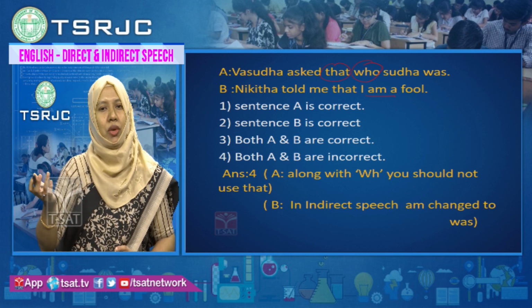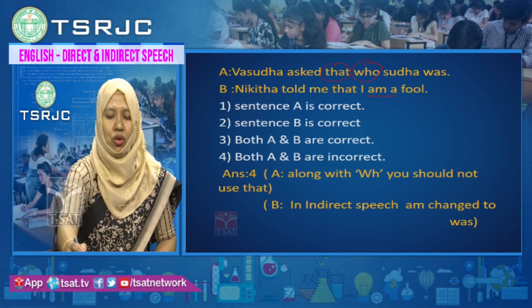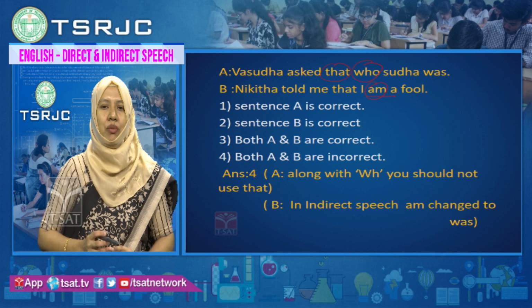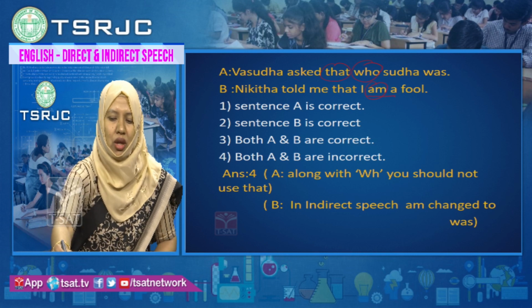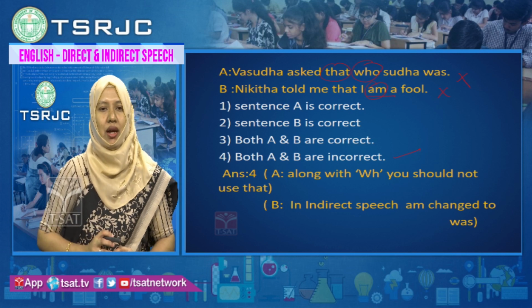Next, Nikita told me that I am a fool. Nikita told me that I was a fool. You have to change the verb here, but the verb is not changed. So both are incorrect sentences. So option D is correct.